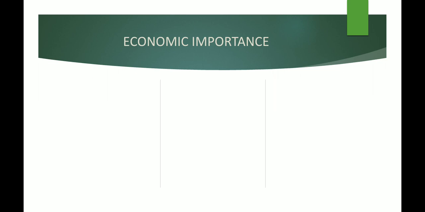So let us see the economic importance of fungi. What could be the importance of fungi in our human survival? Yes, the first one is antibiotics. Do you remember antibiotics which can be obtained from fungi? One such antibiotic is penicillin.